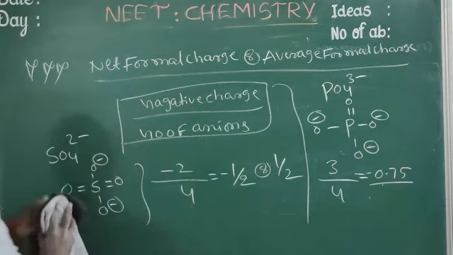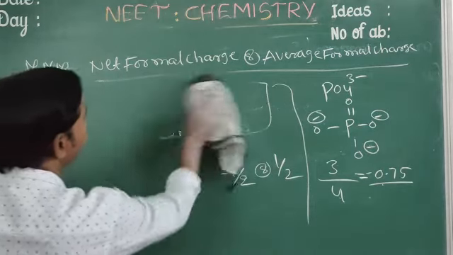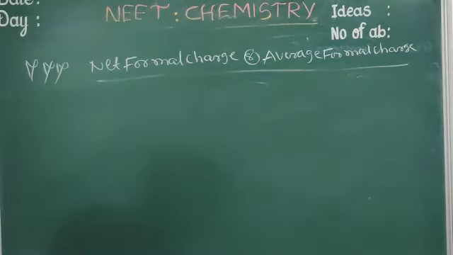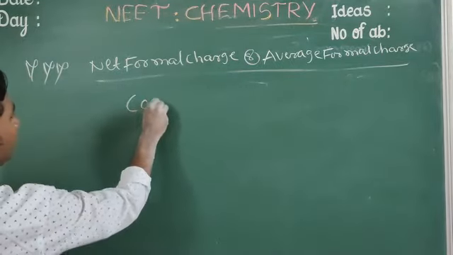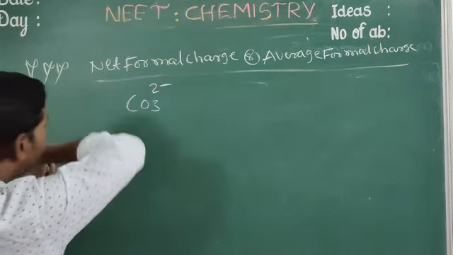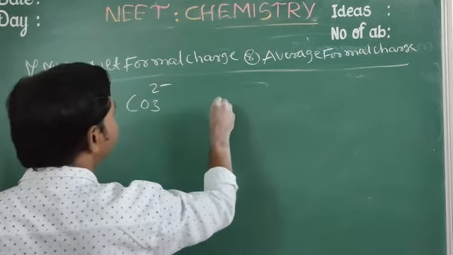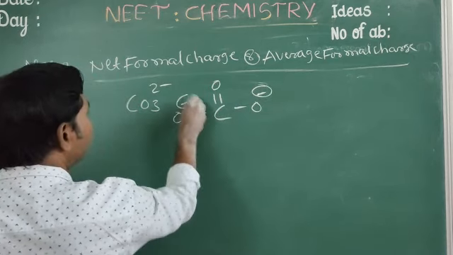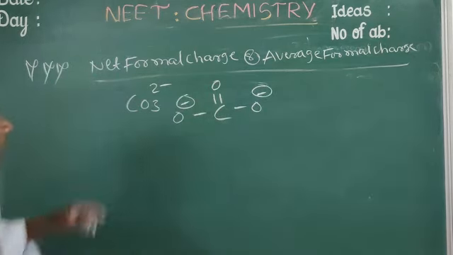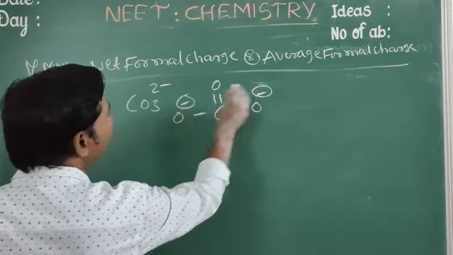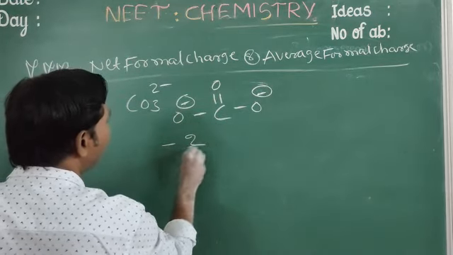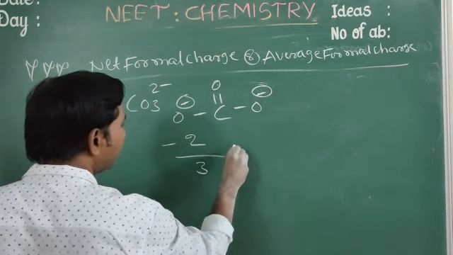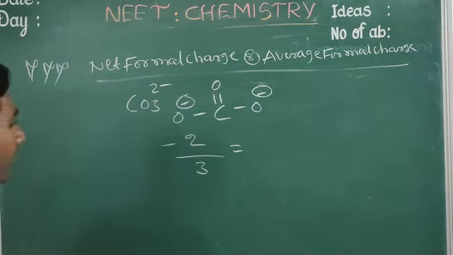Otherwise, another example: CO3 2 minus. Now net formal charge means negative charge. How much negative charge? Minus 2 by the total number of anions, 3.